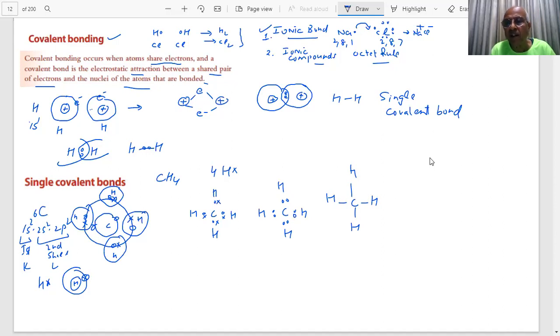Tell me, if I write CCl4, student, what will be the story? The carbon is having 1, 2, 3, 4, and Cl, how many? 1, 2, 3, 4, 5, 6, 7. How many are there? 4 Cl. So can I represent it like this, students? Can I represent it like this? Tell me yes or no. Yes, sir. Okay, draw it, students.